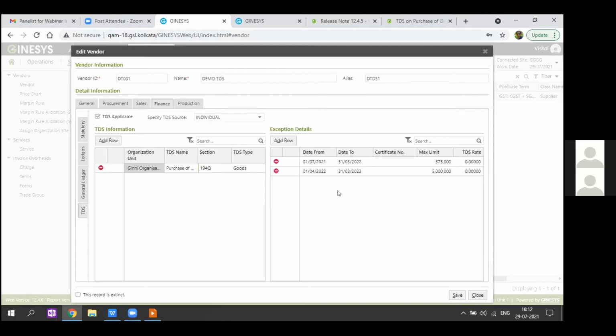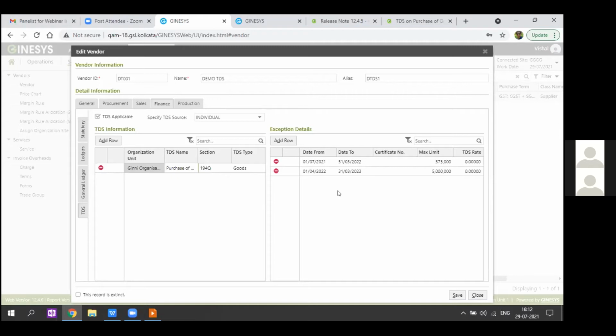The reason behind this is that the accounting has already started from the month of April, and billing might have progressed for the same vendor from the month of April to June. So the total bill amount needs to be deducted from the total limit of 50 lakhs, and the remainder has to be specified over here. This is the catch that I was mentioning previously, that the max limit for the current year may not be 50 lakhs for all the vendors. In case of new vendors getting added, it will be straightforward 50 lakhs.